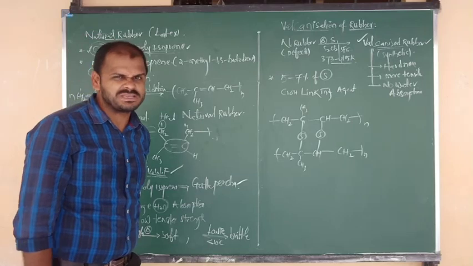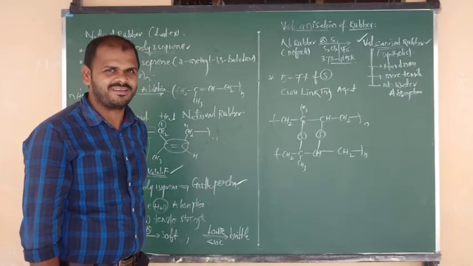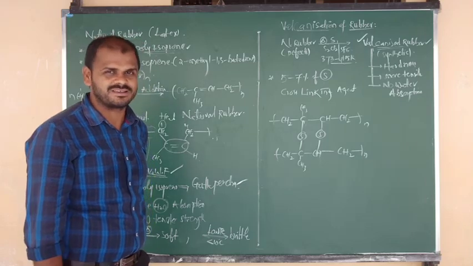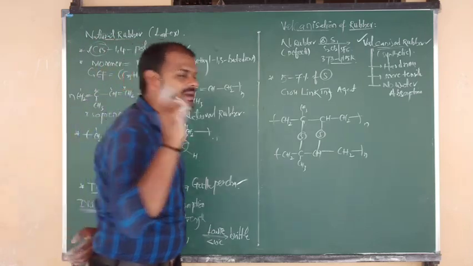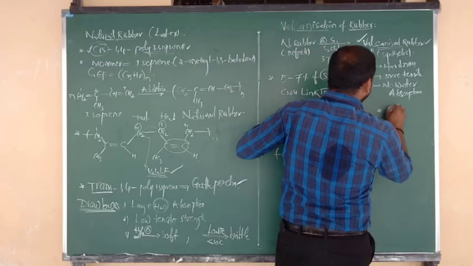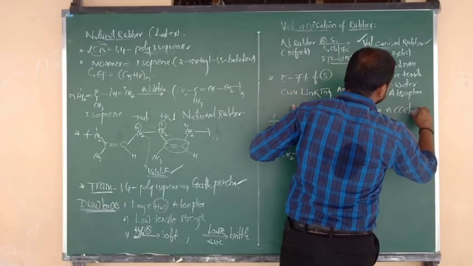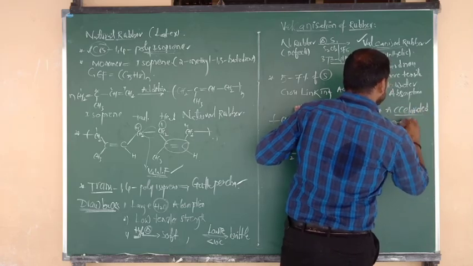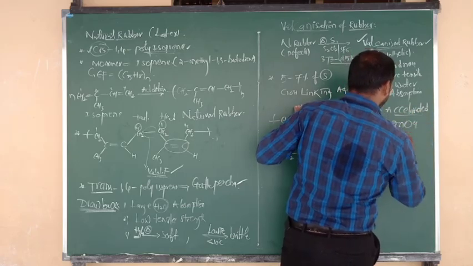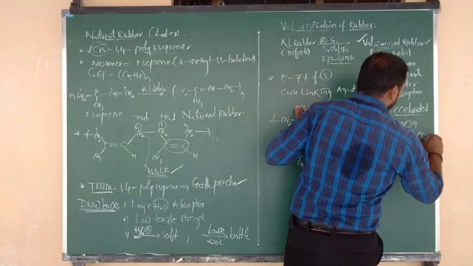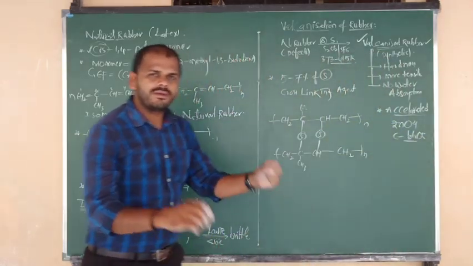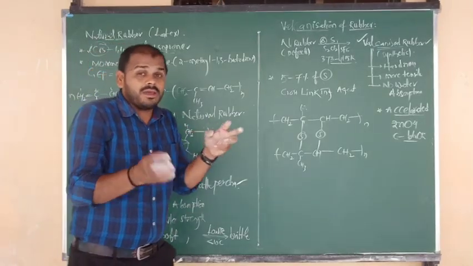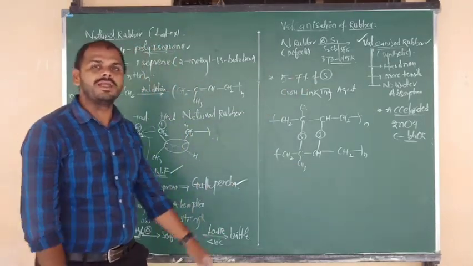Actually, the vulcanization process is a slow process. So we cannot use too high a temperature. That's why it is a slow process. But vulcanization can be accelerated by the addition of zinc oxide and carbon black, carbon powder. So by using any one, we can accelerate the vulcanization procedure. We can improve the formation, and vulcanized rubber yield is better.